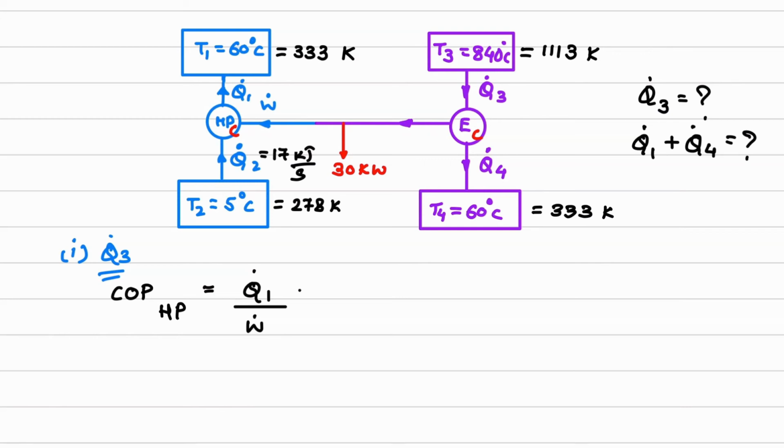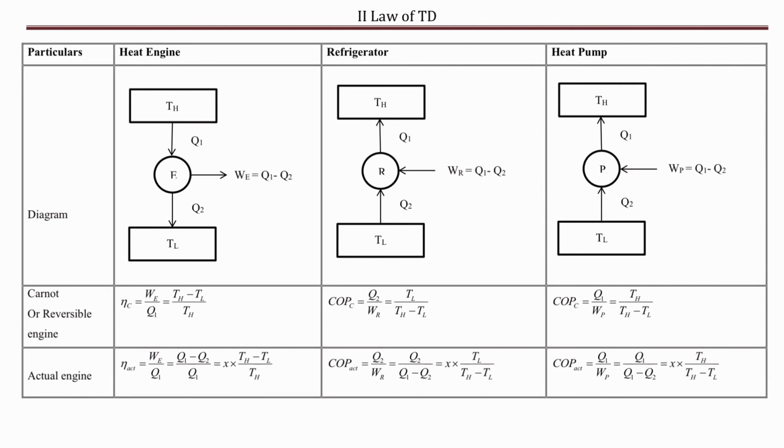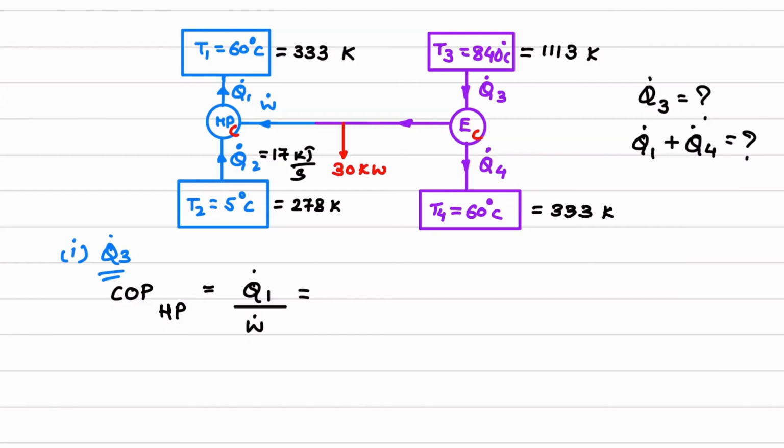And this will be equal to T high upon, what is the equation? T high upon T high minus T low. So here I have to write T1 upon T1 minus T2. Appropriately, what is T high, T low, that we have to check.